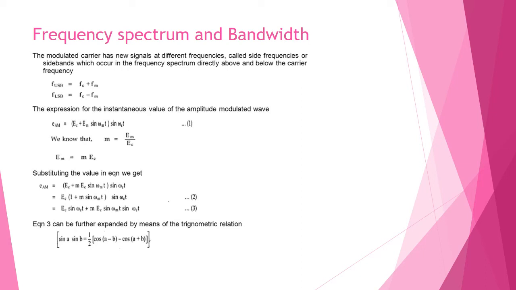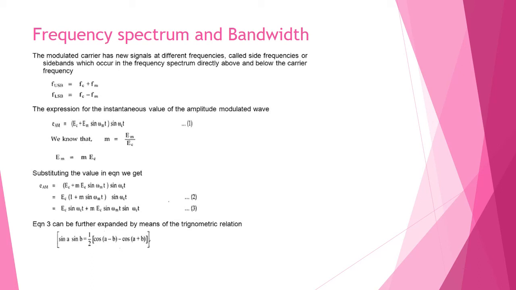In the above equation we need only the Em value. From the modulation index we get Em = m Ec. Substituting in the above equation, we get (Ec + mEc sin ωmt) sin ωct.